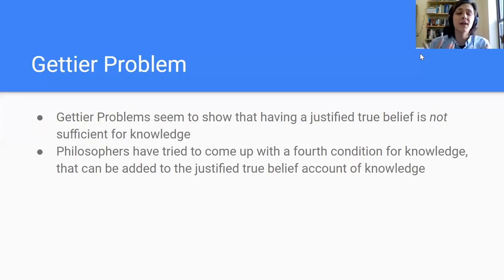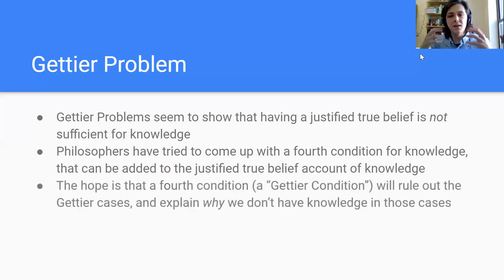So we try to add some fourth condition, often called a Gettier condition, that can be added to the justified true belief account of knowledge to give us the good definition of knowledge that we're after, to give us a set of necessary and sufficient conditions that will give us a full analysis of what it means to have knowledge. And the hope is that the fourth condition, the Gettier condition, will rule out the Gettier cases. It'll give us some necessary condition that is not met in the Gettier cases, which will explain why we don't have knowledge in those cases.